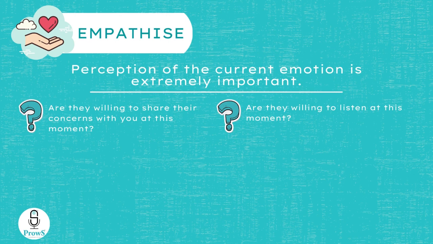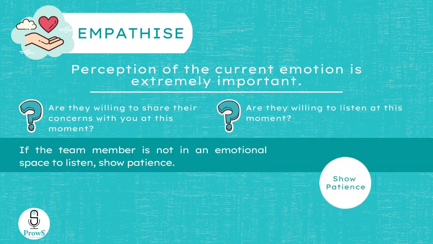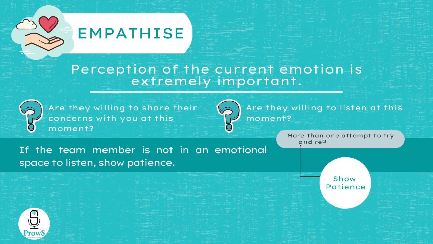A situation where a team member is not ready to listen might actually backfire, making things worse instead of resolving them. Let's say you find yourself in a situation where you start having a conversation with your team member and midway realize that the person is not in an emotional space to listen. In such scenarios, be patient. And that means making more than one attempt sometimes to try and reach out to them and give them the space to share their concerns.